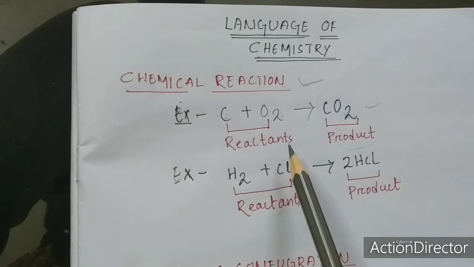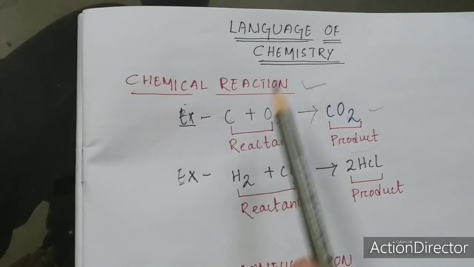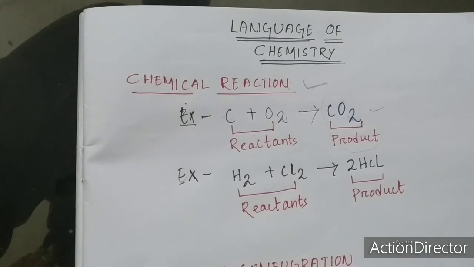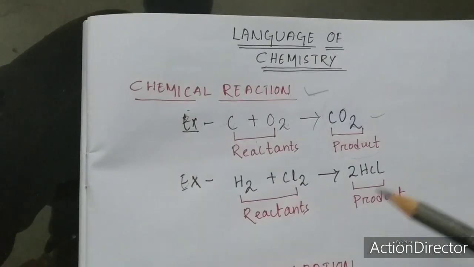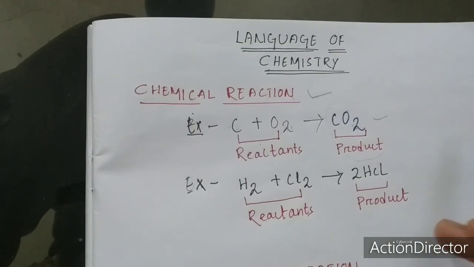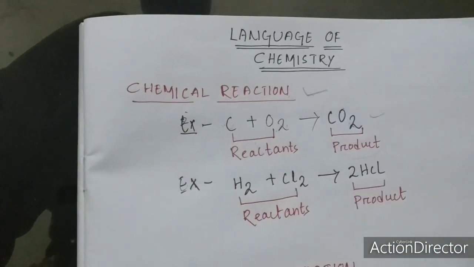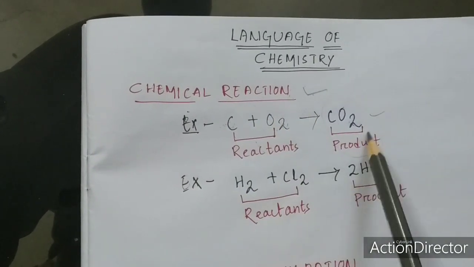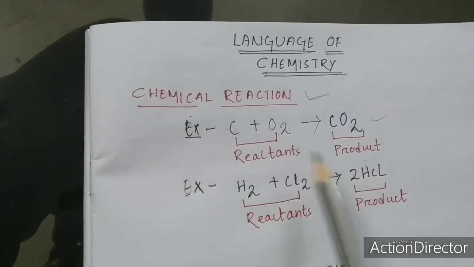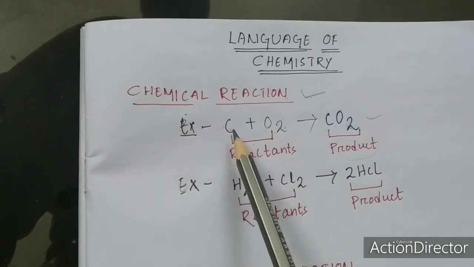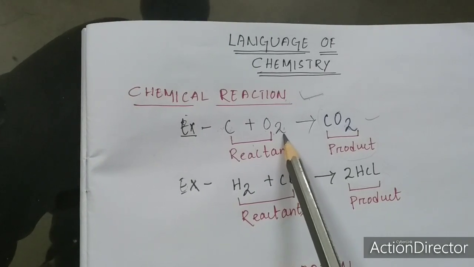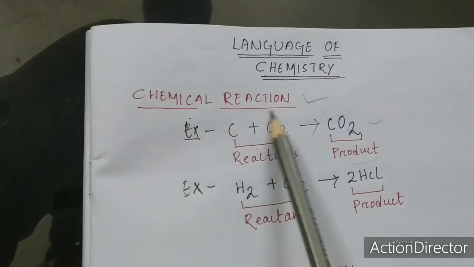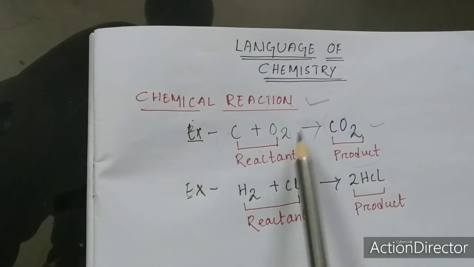Again, a short recap. A chemical reaction is nothing but a chemical change. Chemical change may take place by the reaction between elements or compounds. Here we have taken two examples: carbon dioxide and hydrogen chloride. When carbon and oxygen react with each other, they form carbon dioxide, and those that react are known as reactants.